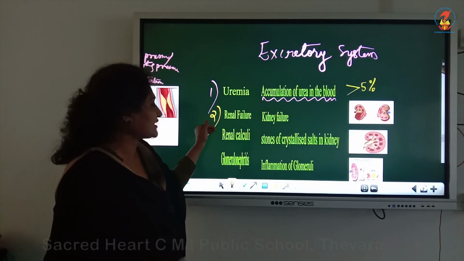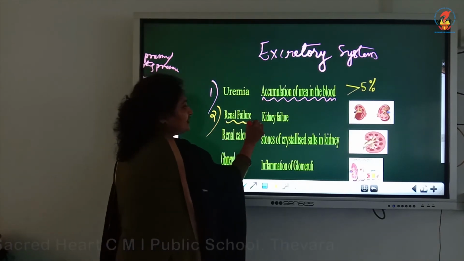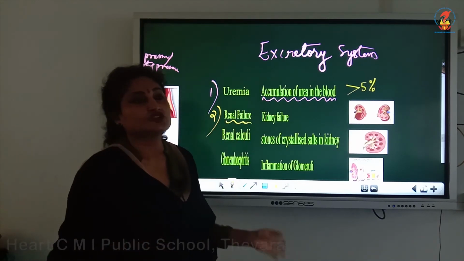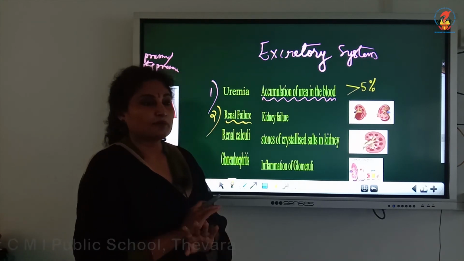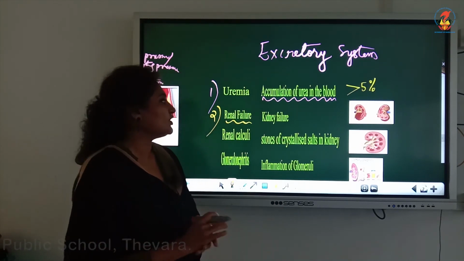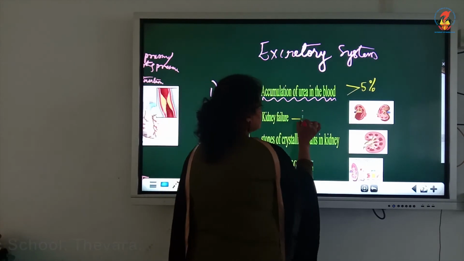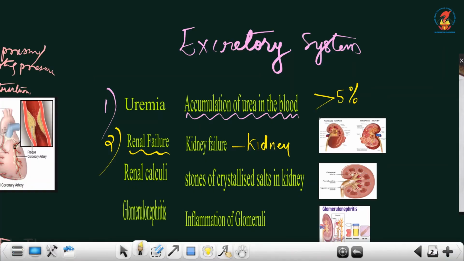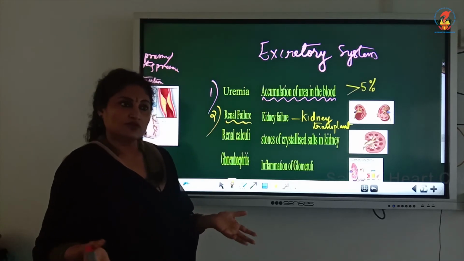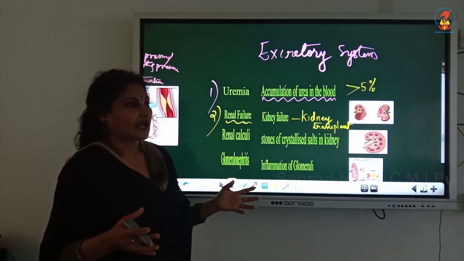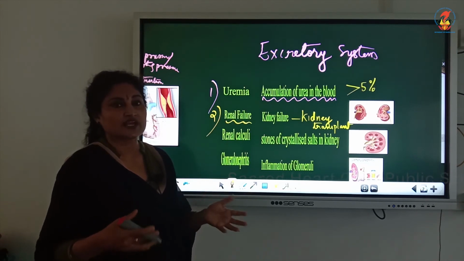But in the second case, what is called renal failure, kidney failure, total failure, the kidney is not doing its role, complete failure. In that case, the only option is to go for a kidney transplant. And kidney transplantation is usually done among close relatives, so that there is no rejection, or else our immune system will reject the foreign kidney and a lot of rejection reactions will occur.